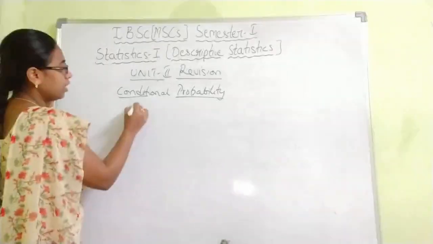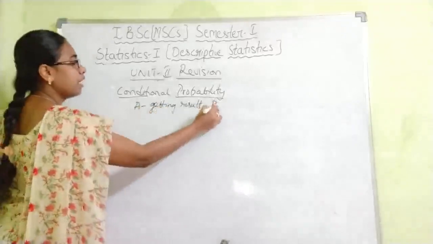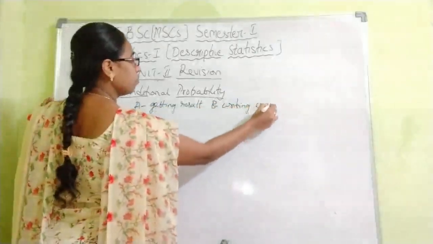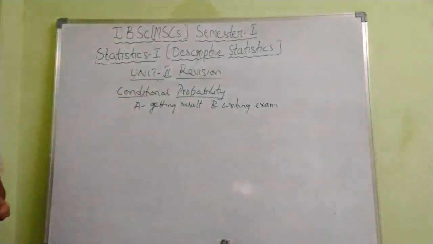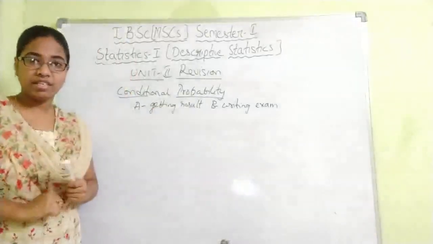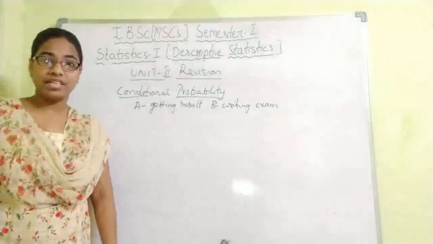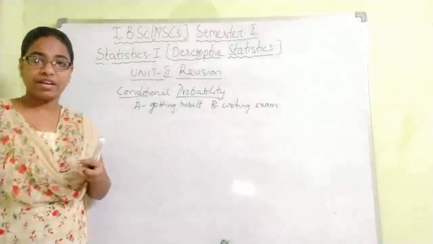Suppose A is getting the result, B is writing the exam. So from these two events, which has to happen first? Getting a result. When do you get a result? Only if you write an exam, then only we get a result. Then only you will get a pass or fail, or how many marks you get.